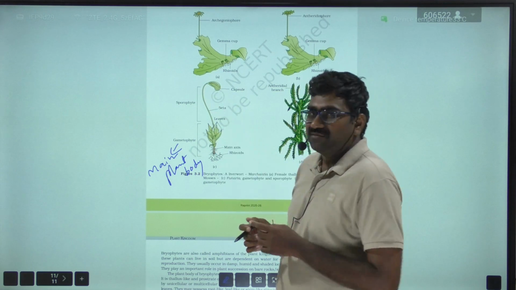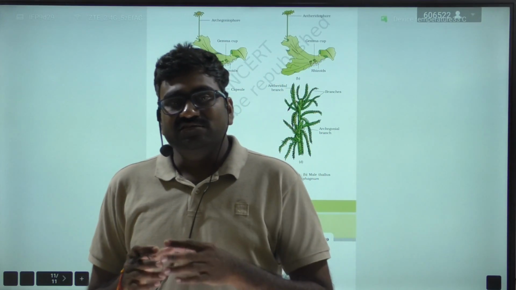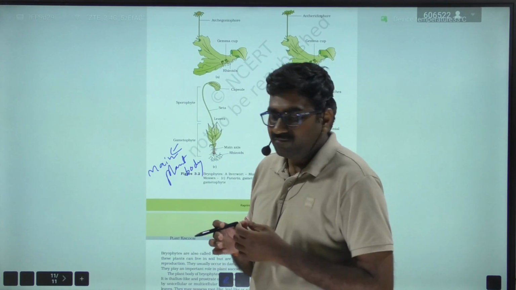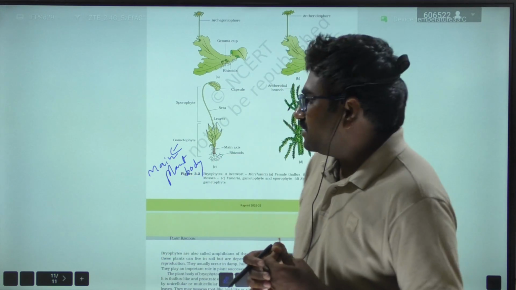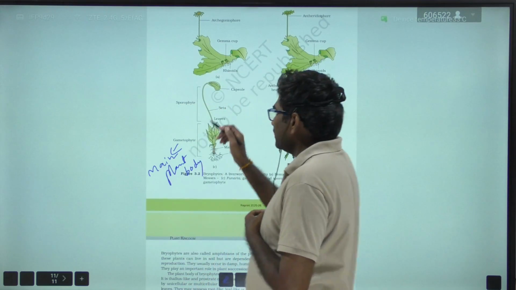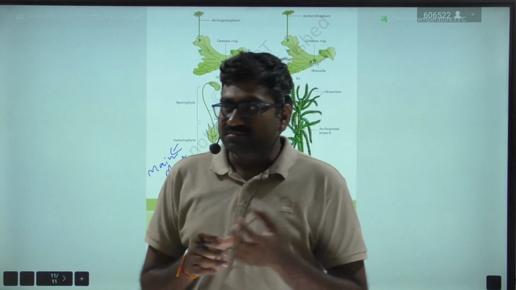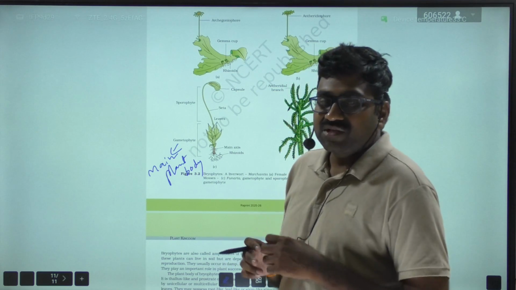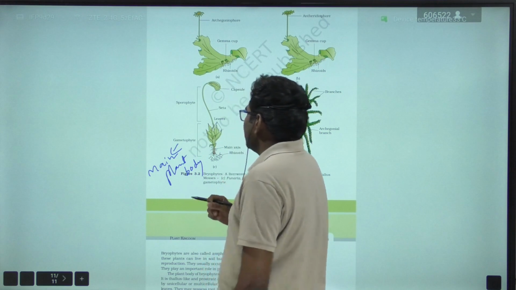Gametophyte bears the male and female sex organs, resulting in fusion and formation of the zygote. The zygote does not undergo reduction division immediately, and produces a multicellular plant body called sporophyte. Some cells of this sporophyte undergo reduction division to produce haploid spores.